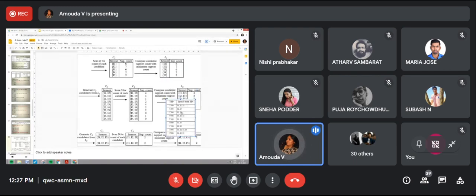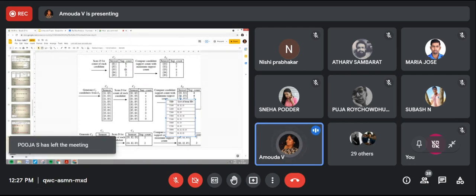So we completely scan the whole transaction database to check how many times I1 appears, how many times I2 appears, how many times I3, I4, I5. Doing so, we calculate the support count, which is nothing but the number of times each item occurs in the database.